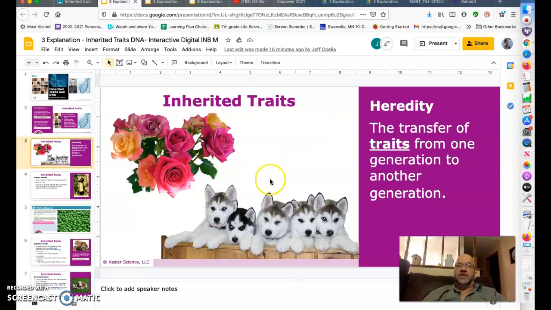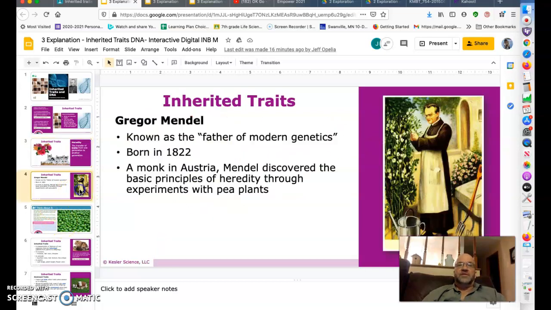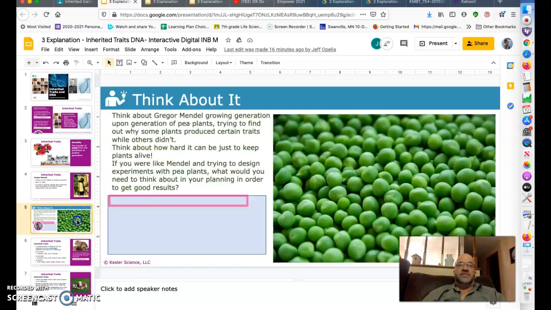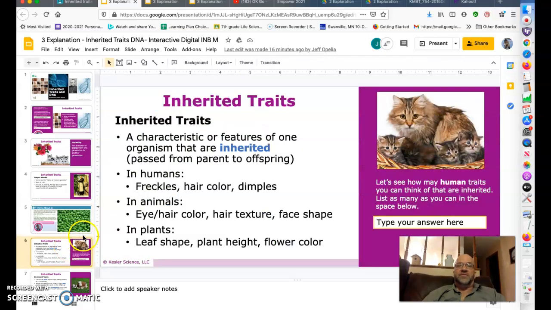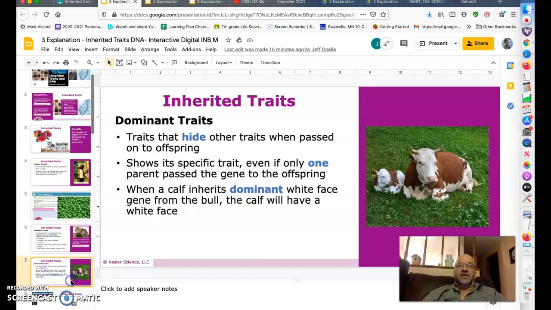Here you're going to read, go to the next one, read about Gregory Mendel and so on. Then you're going to come to these, read these, and you're going to click, and you are going to answer what they ask for. Then, after doing that, you go to the next one and read, and then go to the next one.